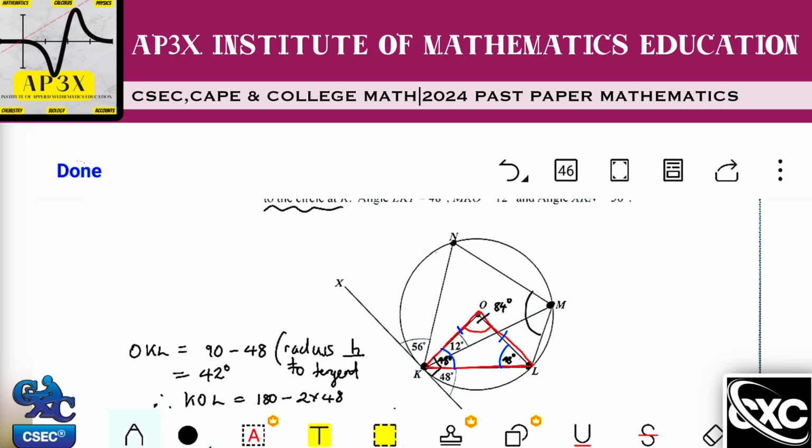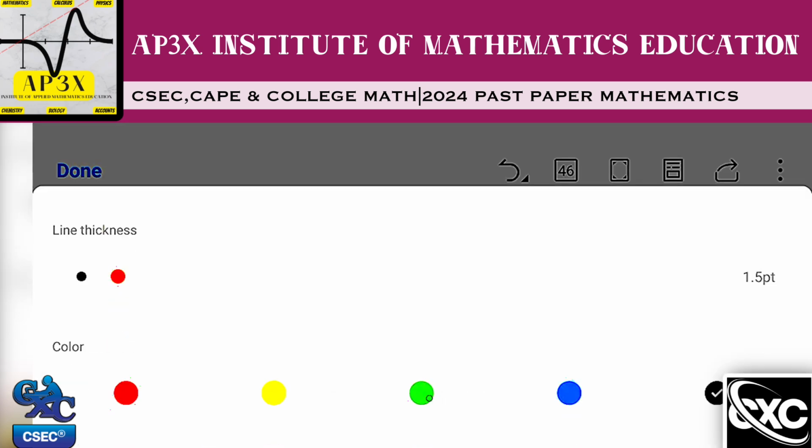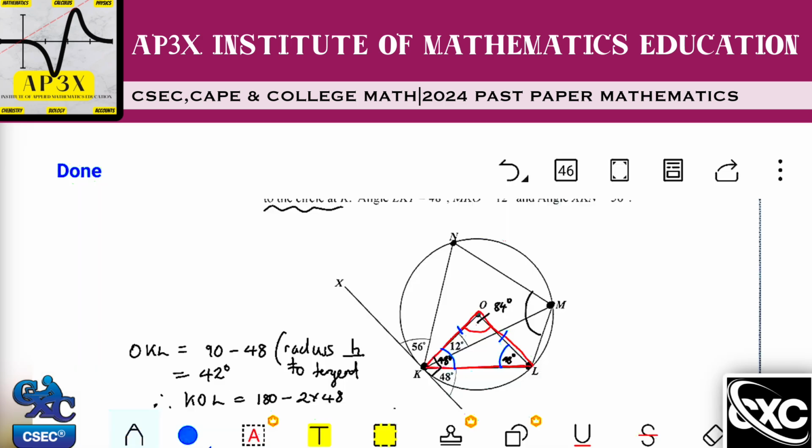Now, how would I find that angle? If you look again here carefully, you'll recognize again that this particular quadrilateral is going to come into play again, because now that angle that we're looking for is basically an angle within that quadrilateral.